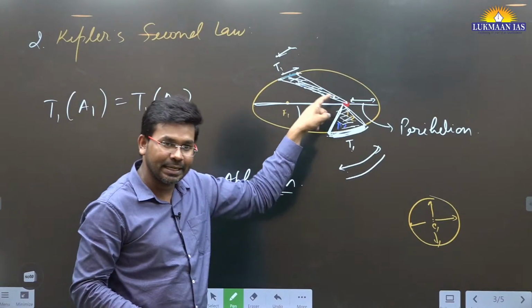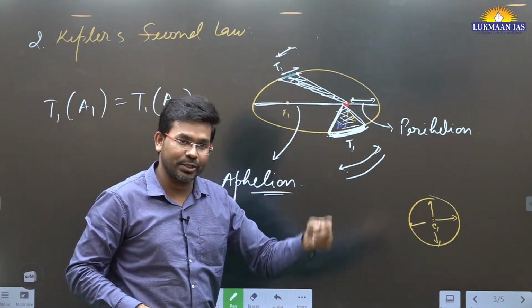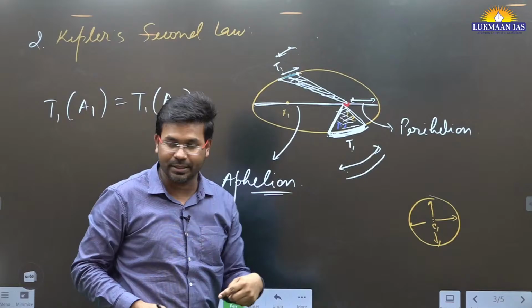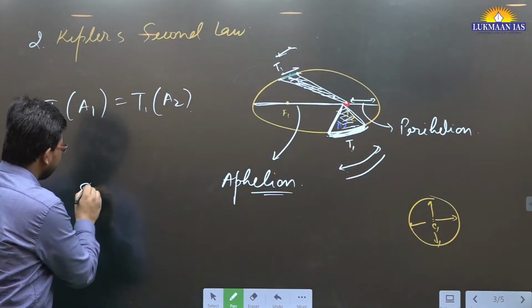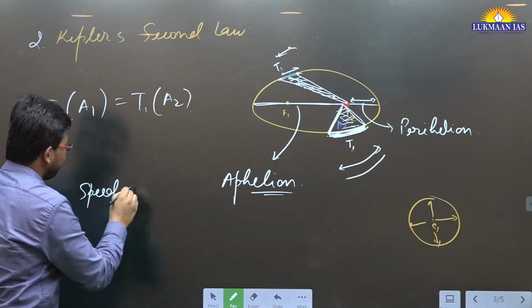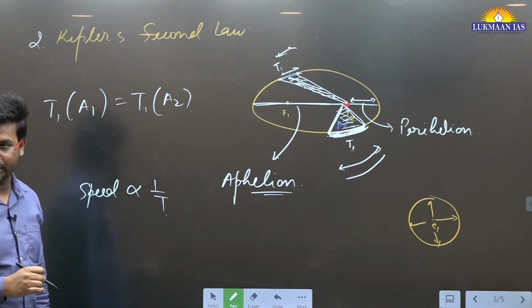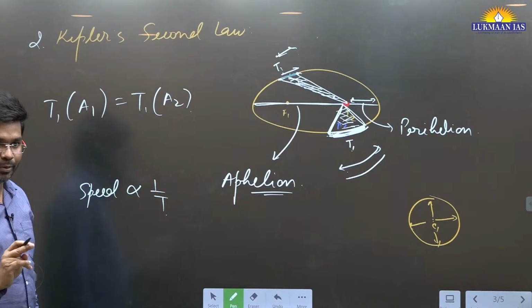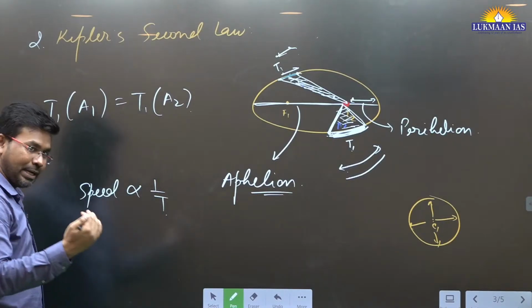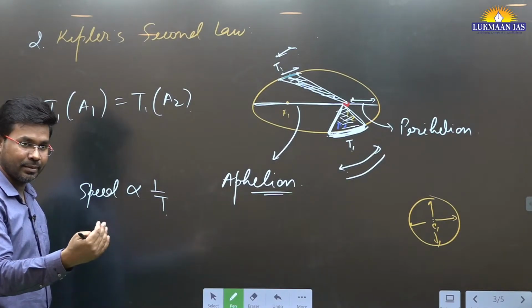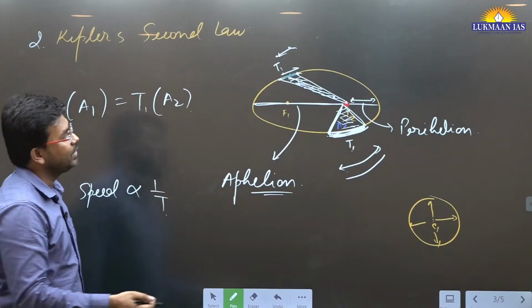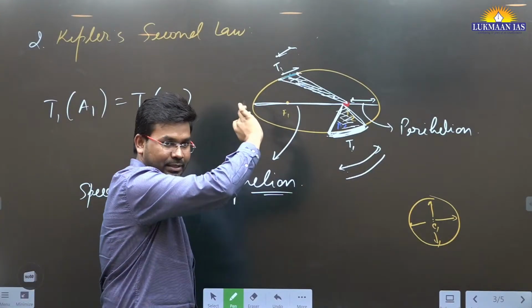Those planets that are near will have lesser revolution time, meaning they will be moving faster, because speed is inversely proportional to time. Lesser the time, more will be the speed. More the time, lesser will be the speed.